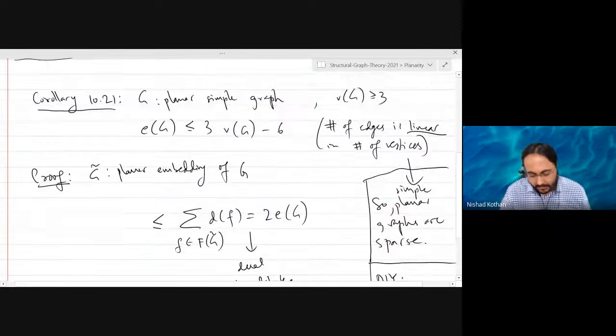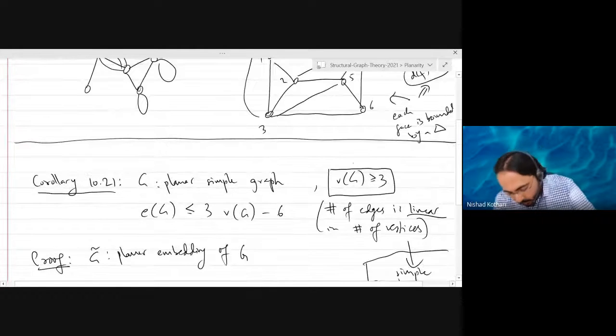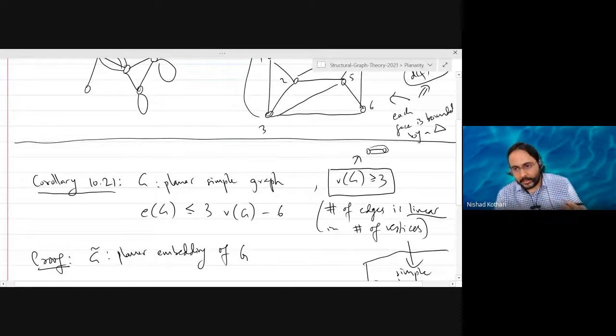And the reason you can say this is because the number of vertices is at least 3, because otherwise you can have counterexamples like K2. Okay. K2, there is only one face, and the degree of this face is 2 because you look at the length of the closed walk. Or in other words, you count the number of edges, and cut edges have to be counted twice.